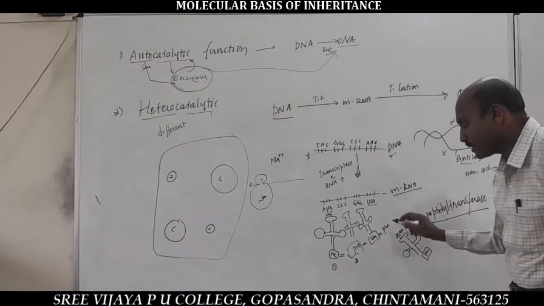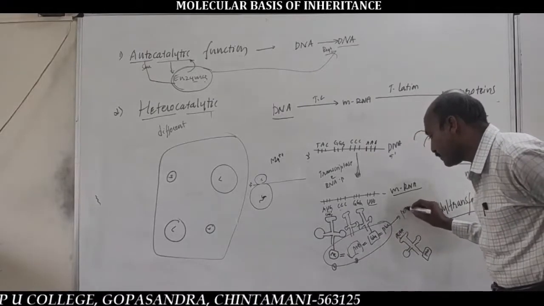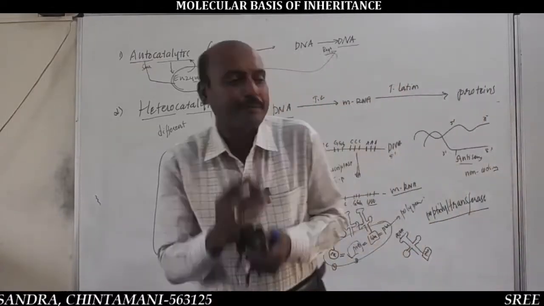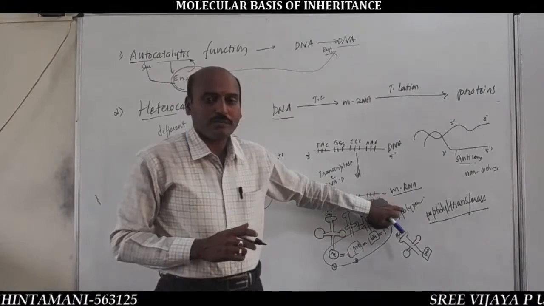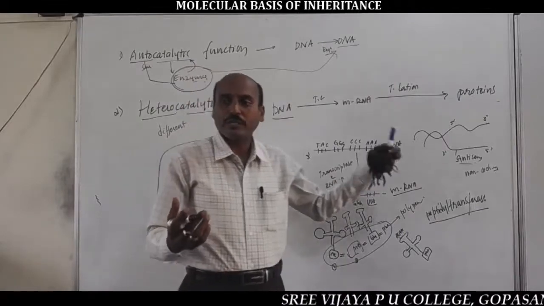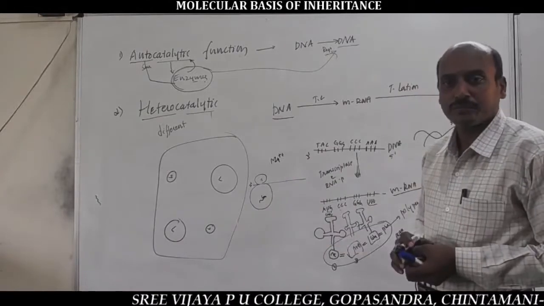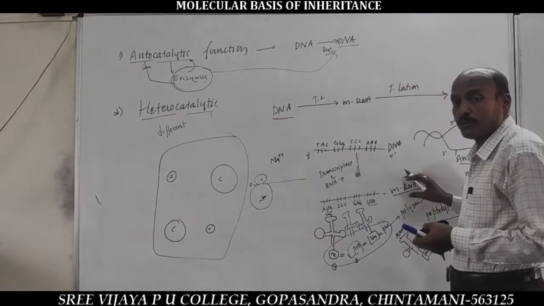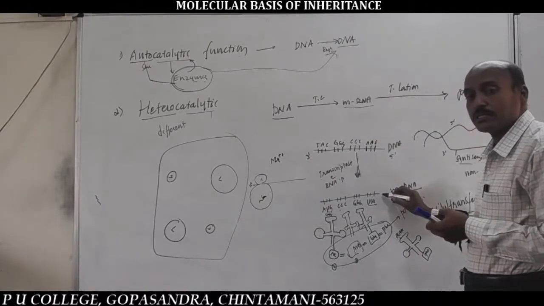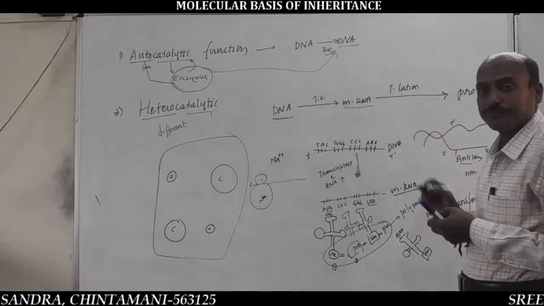As a result, a polypeptide chain is synthesized. This polypeptide chain is also called a protein molecule. And some proteins further convert into enzymes, and some proteins further convert into hormones or antibiotics. This entire process is called translation. So, the transfer of genetic information, the genetic message, from mRNA to proteins is called translation.